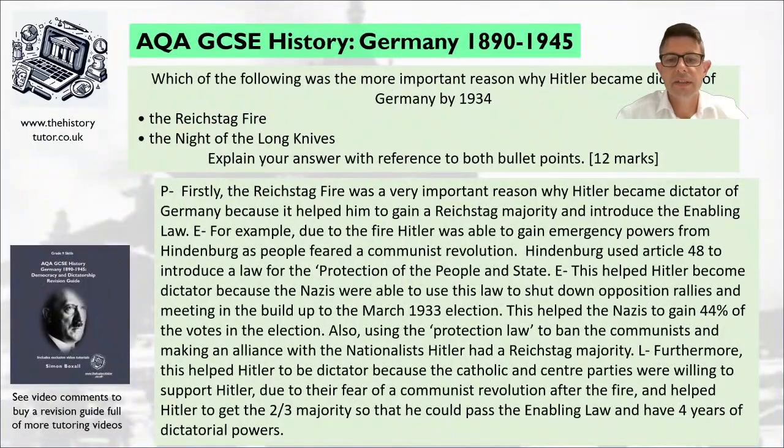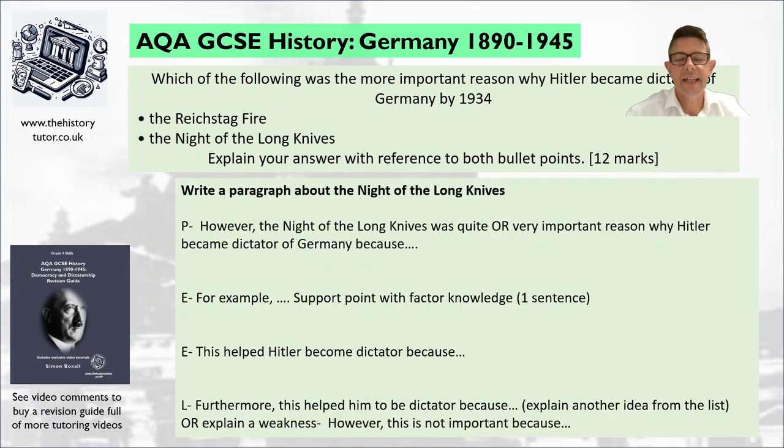Okay, so I said furthermore, this helped Hitler to become dictator because the Catholic and Centre parties were willing to support Hitler due to their fear of a communist revolution after the fire. And it helped Hitler gain a two-thirds majority to pass the Enabling Law to give four years of dictatorial powers. And you could take that further if you want to by talking about banning political parties or bringing in the concentration camps.